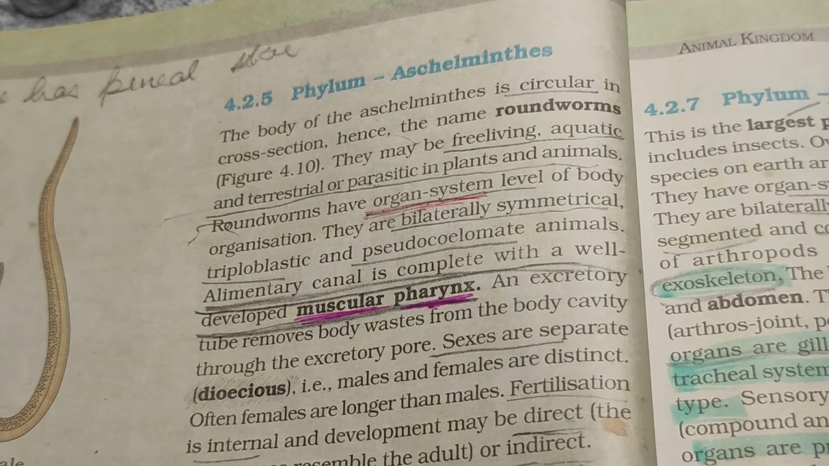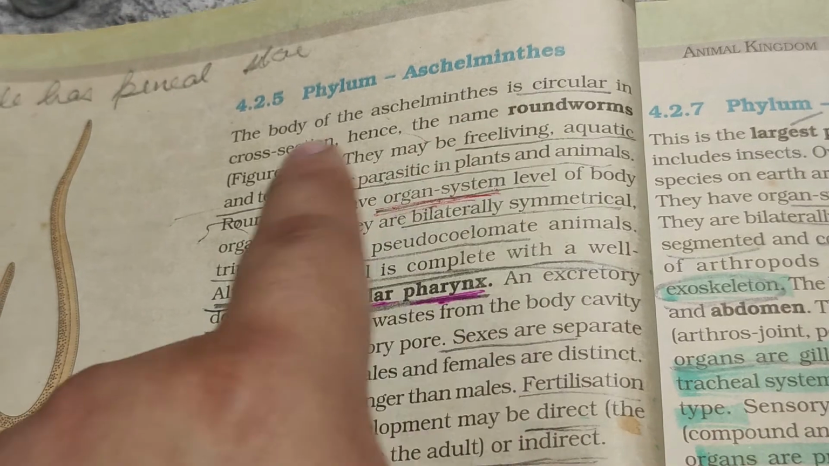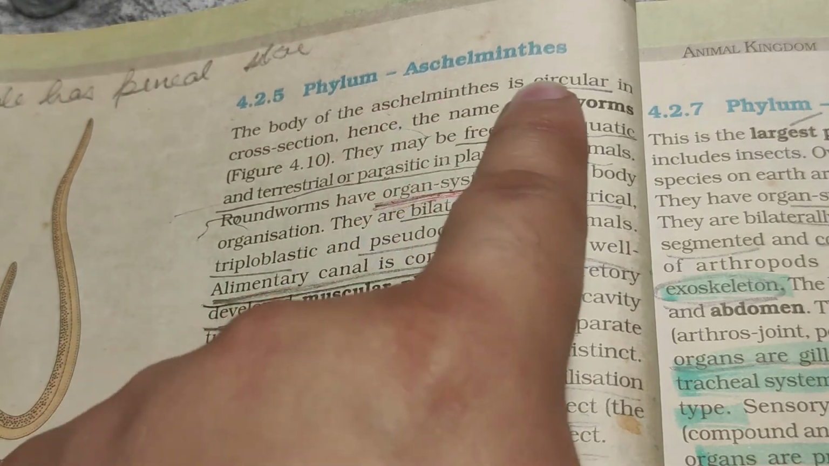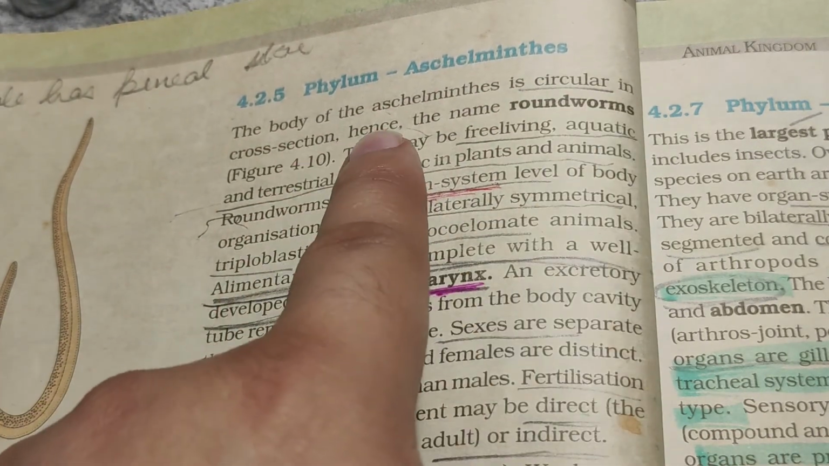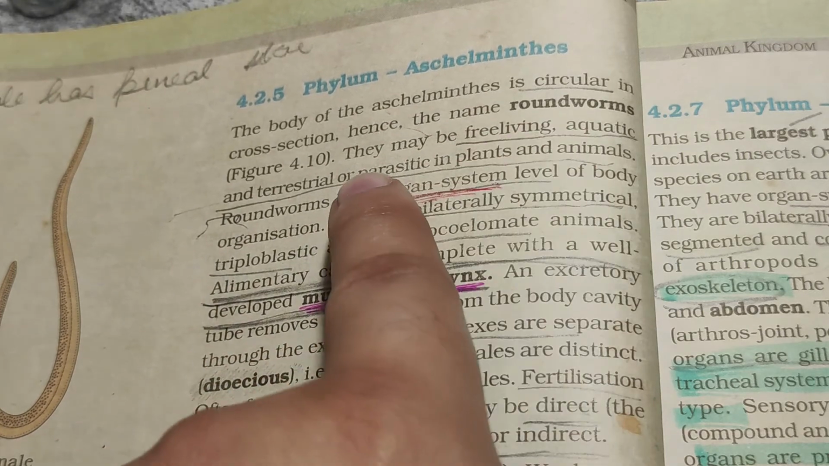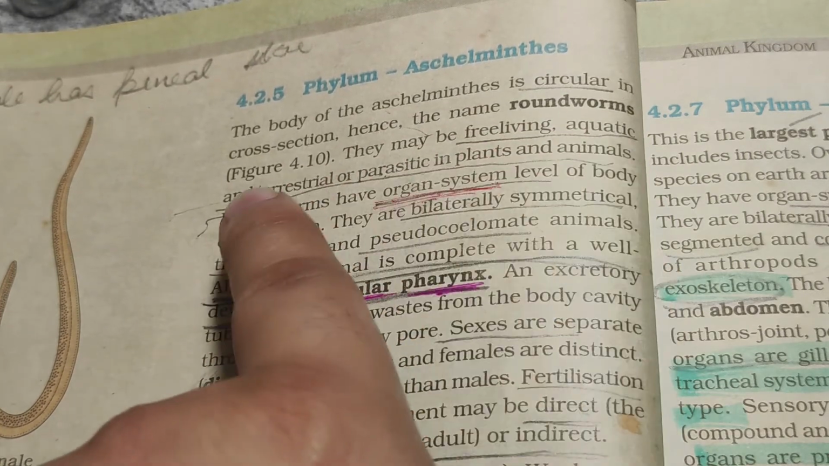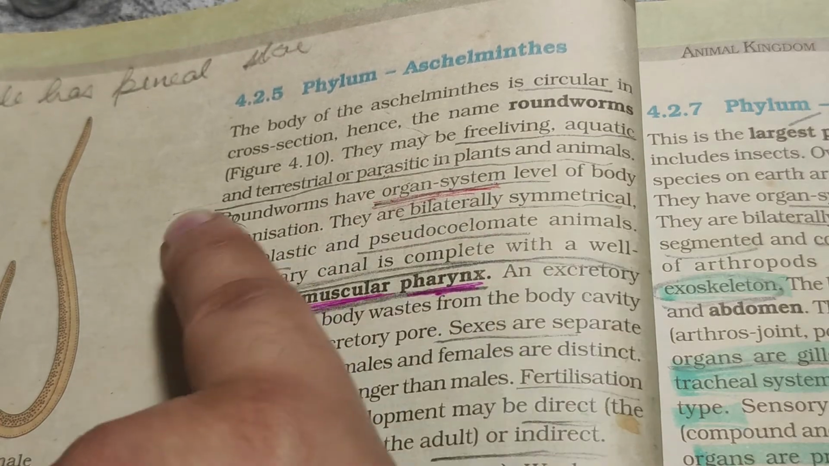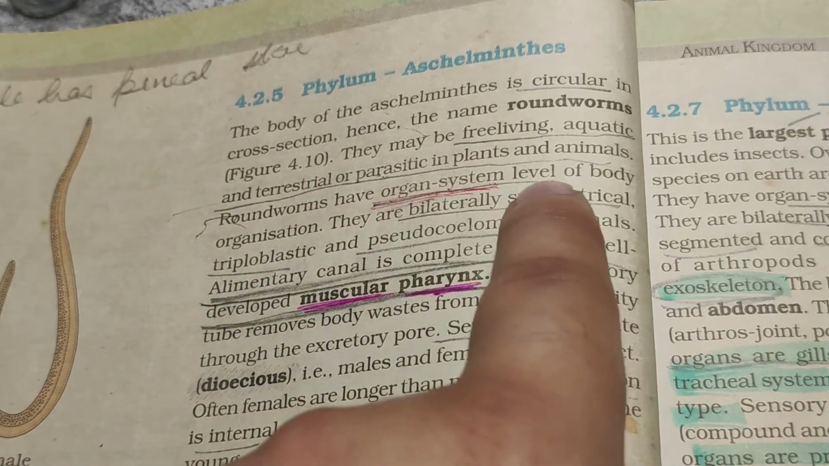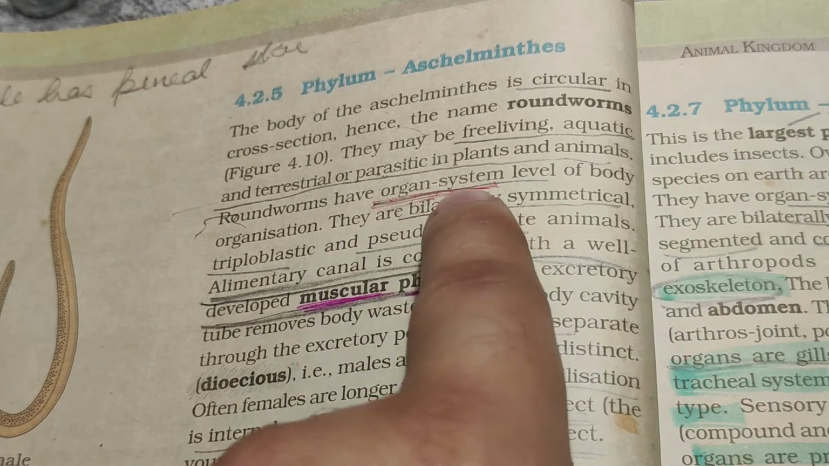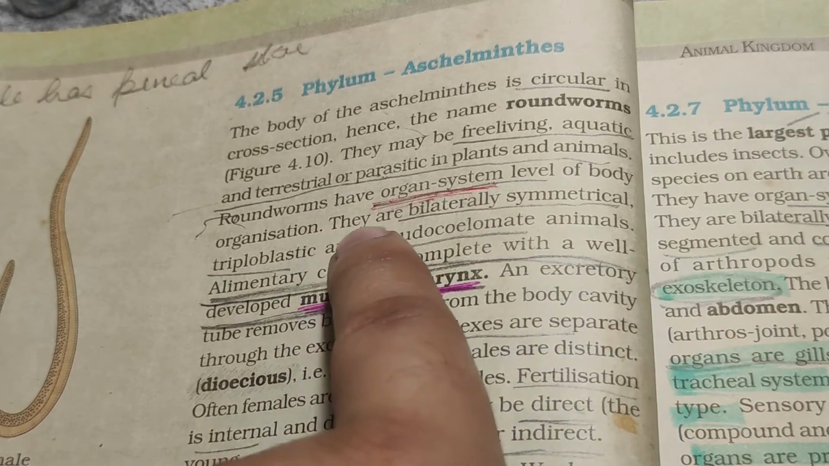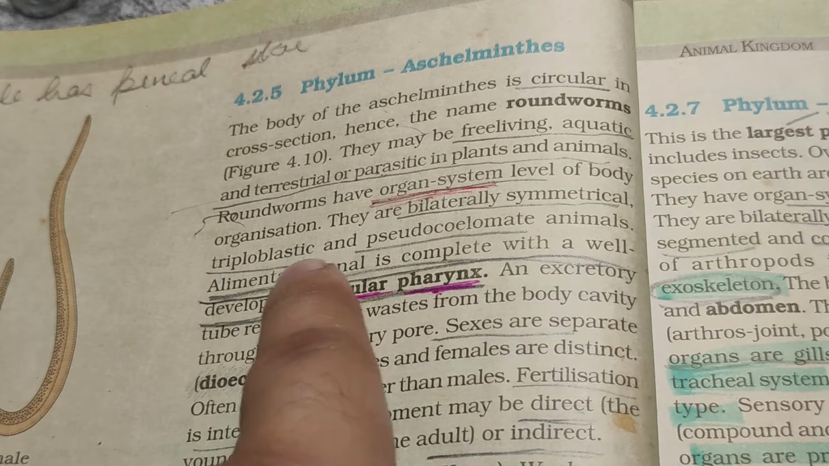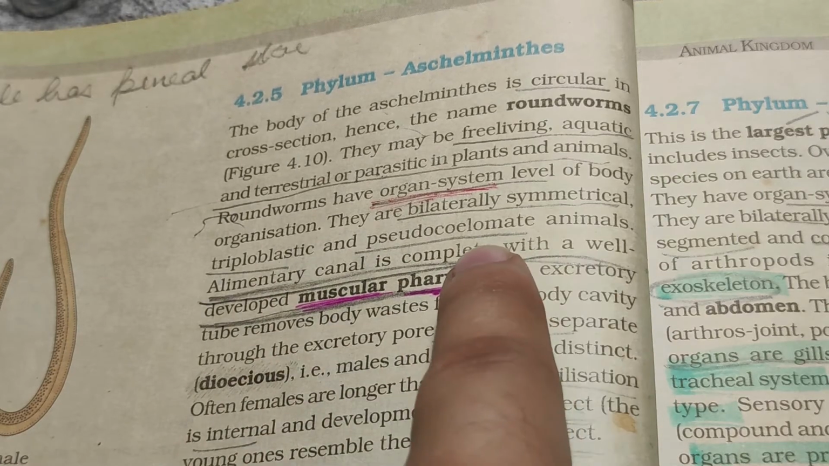Now phylum Aschelminthes. The body of Aschelminths is circular in cross section, hence the name roundworms. They may be free living, aquatic and terrestrial, or parasitic in plants and animals. Roundworms have organ system level of body organization. They are bilaterally symmetrical, triploblastic, pseudocoelomate animals.